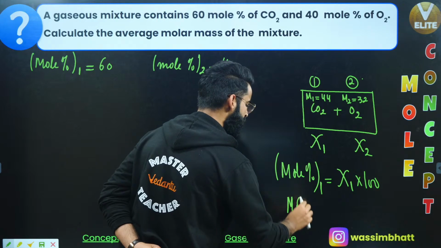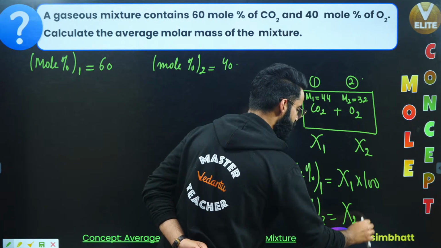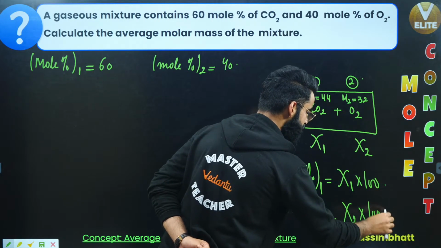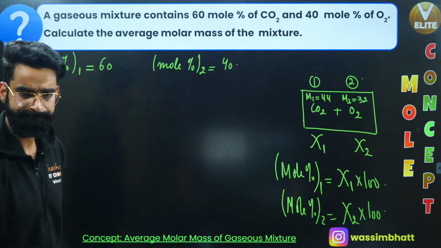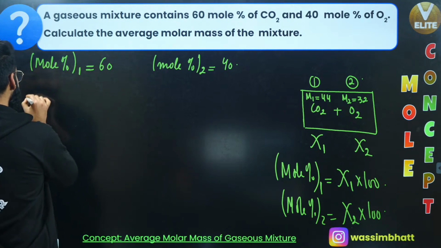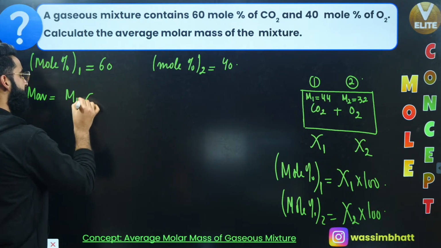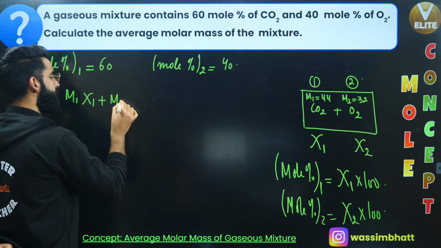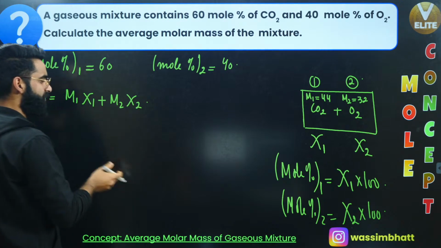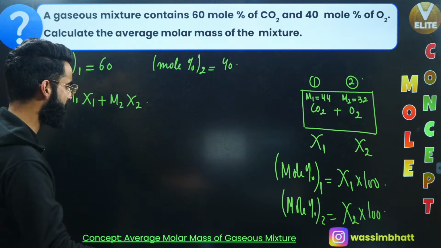Similarly, I can say mole% of gas 2 in the mixture is going to be equal to mole fraction of gas 2 multiplied by 100, right? I hope you know it. Yeah? Very simple. Now, people, if you remember, in order to calculate average molar mass of the gaseous mixture, we have got one formula as M1 Chi1 plus M2 Chi2, right? This is one more result by means of which we can directly calculate average molar mass of the gas. Yeah? So the question is almost done.